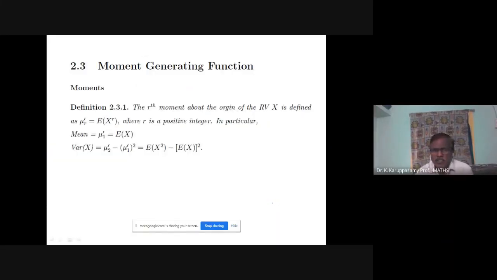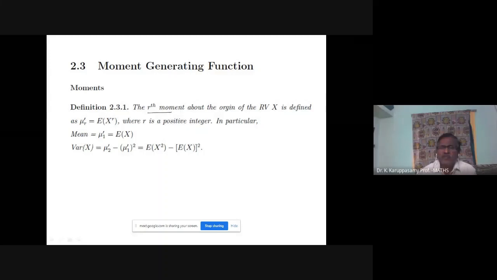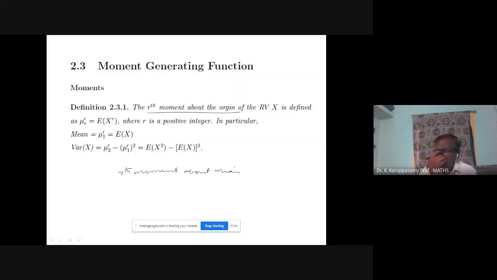Moment generating function. Before that, what is a moment? There are two types of moments available. Here I have given only one definition: the rth moment about the origin. Another type is also available, that is the rth moment about the mean. That I have not discussed now.